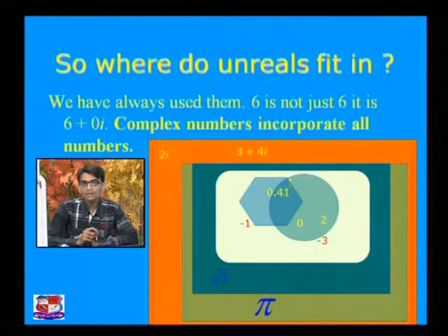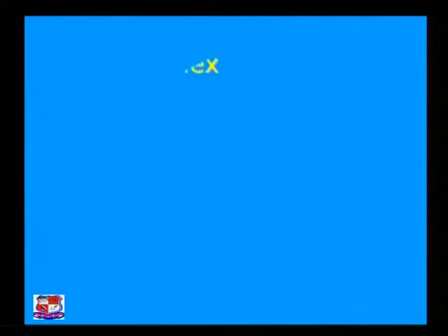The complex number set is a master set, right? Here the orange part is for the complex numbers. So this is the idea behind the complex number.